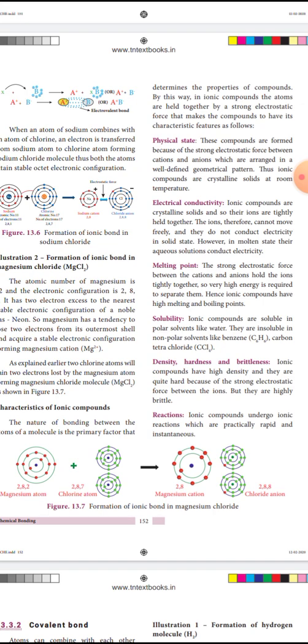The cations and anions are tightly arranged, so ionic compounds are crystalline solids at room temperature.